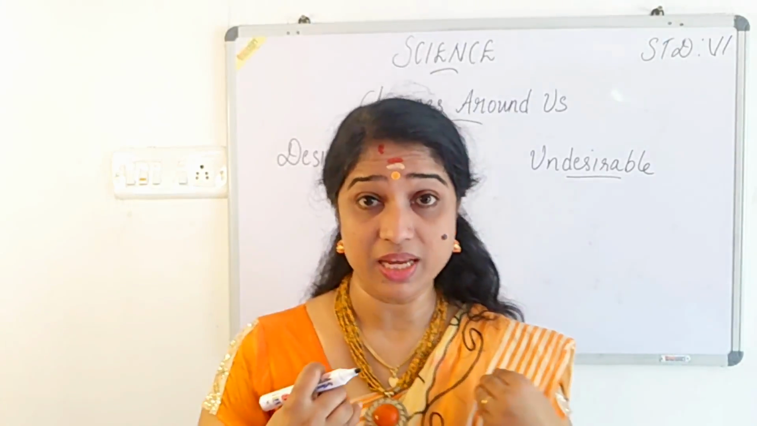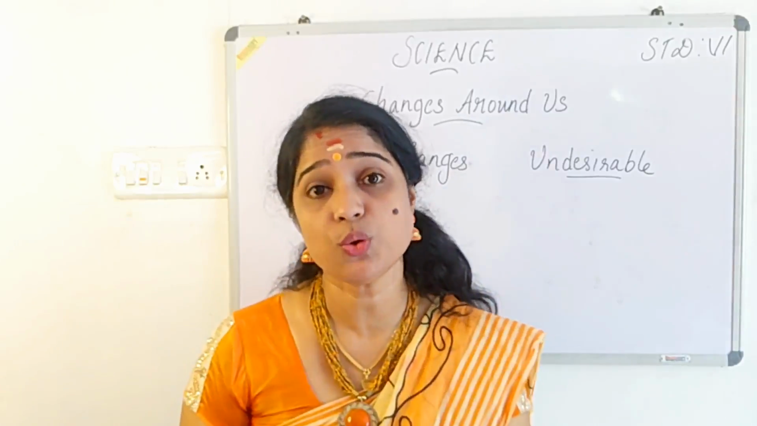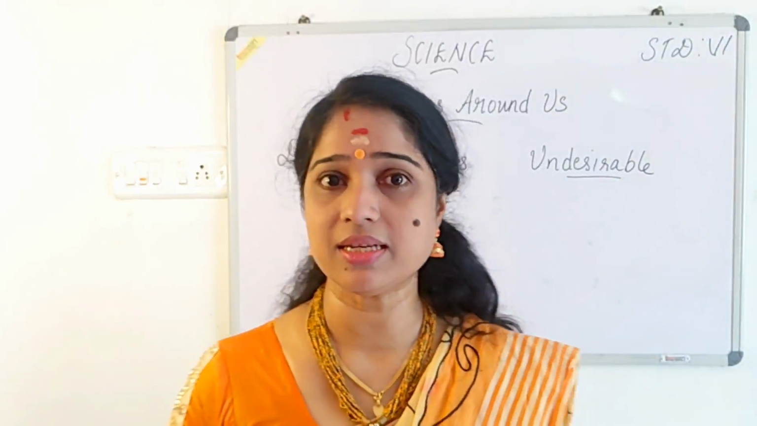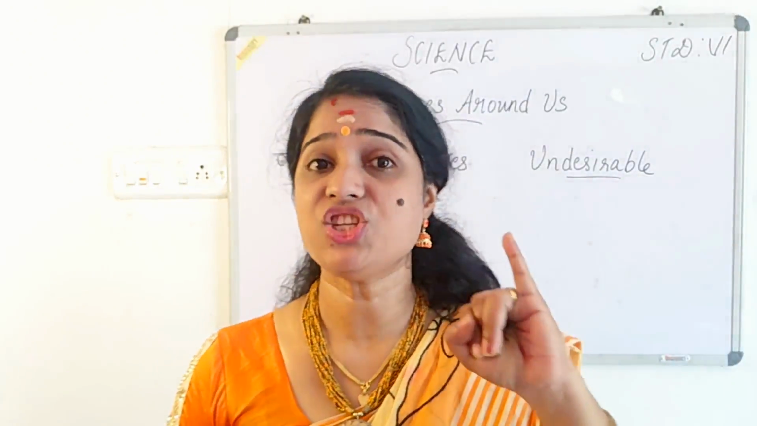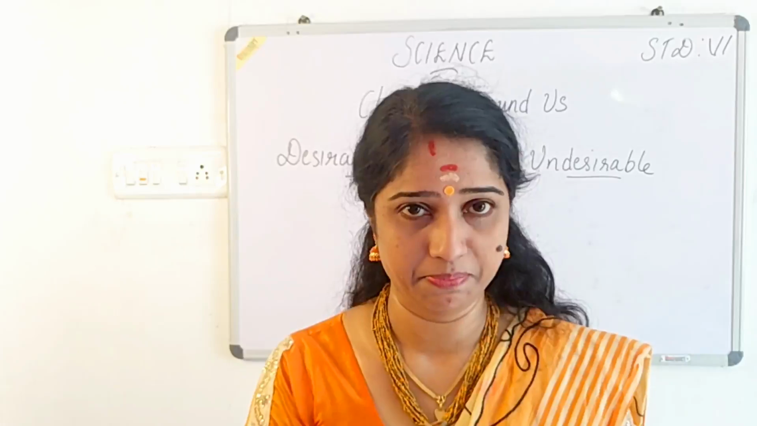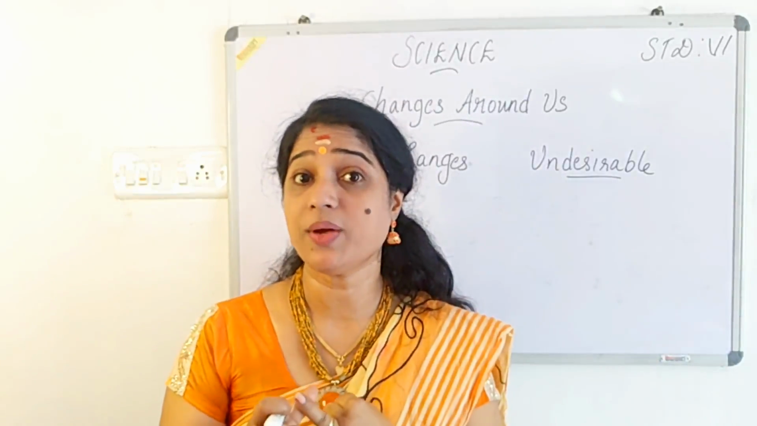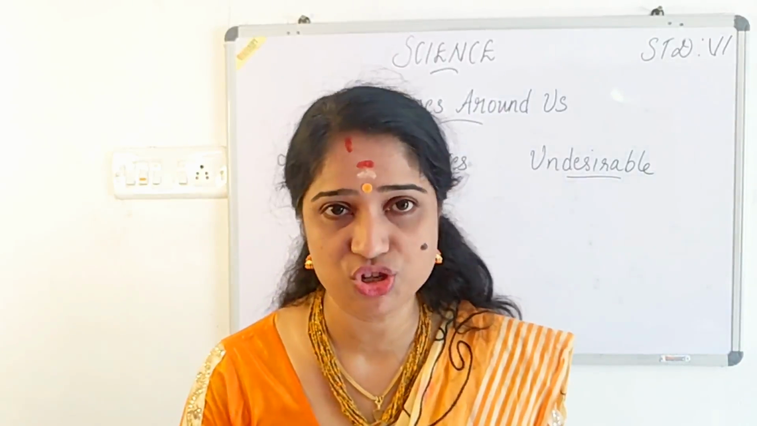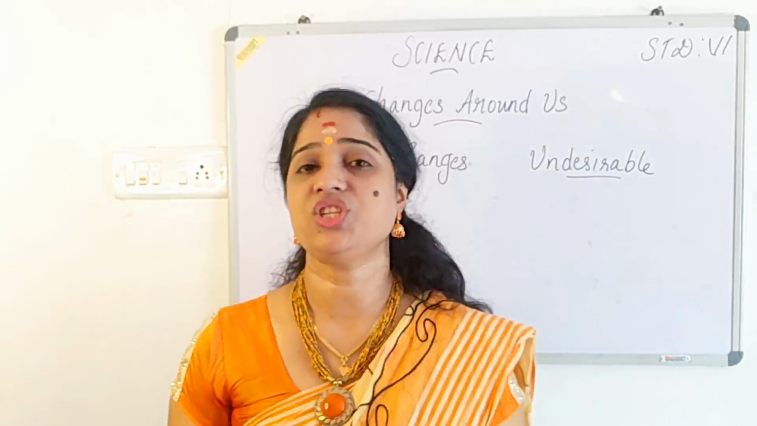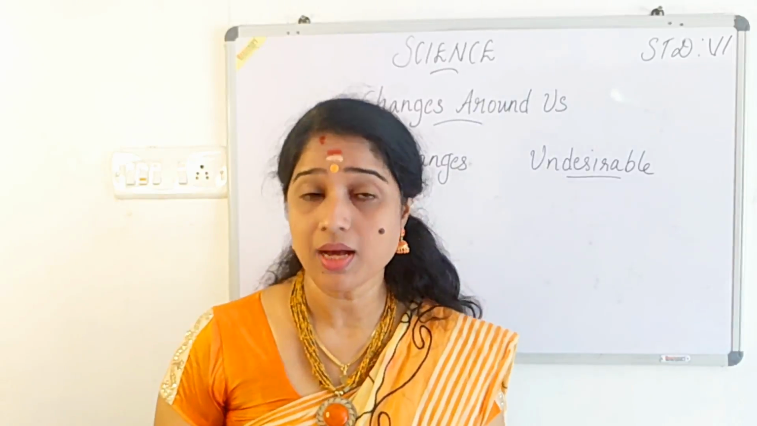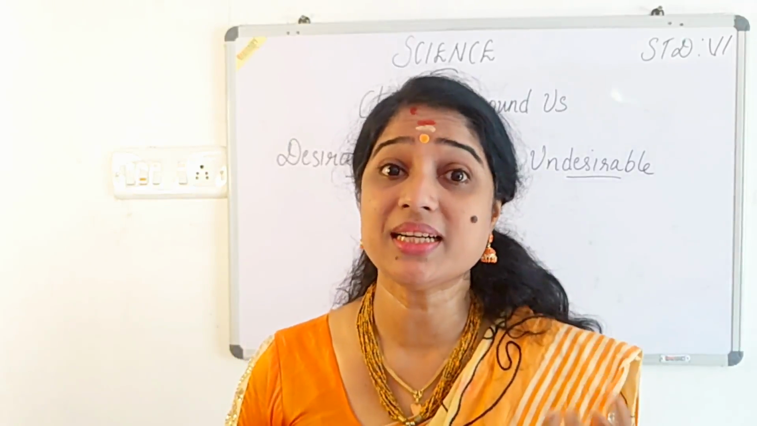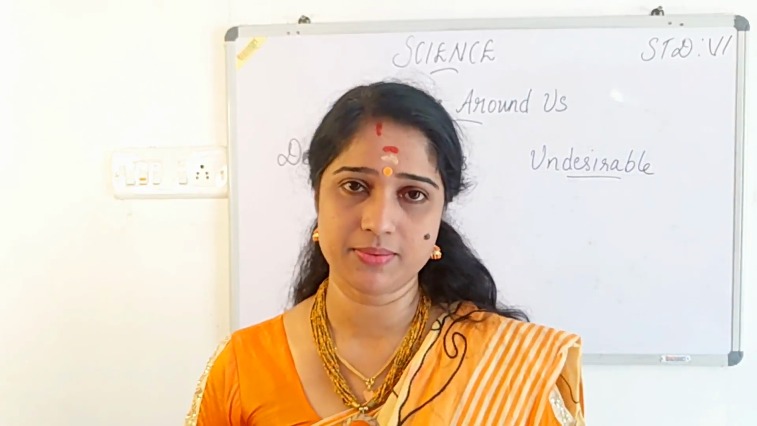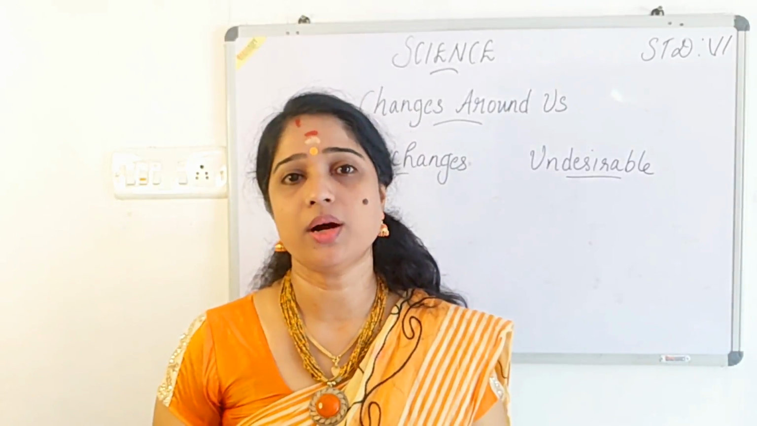The changes that we wish or that are useful to us, such changes we can call what? Desirable changes. For example, a bud changing into a flower, first example. And a boy growing into an adult or a girl growing into an adult, that is also a desirable change. Then water changing into water vapor, milk changing into curd. These are all examples of what? Desirable changes.